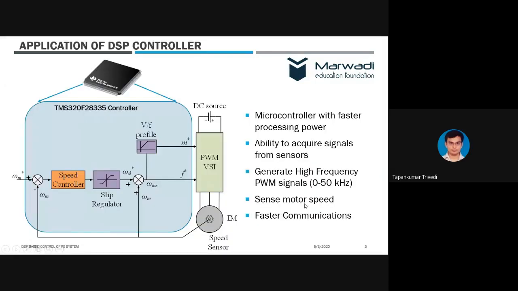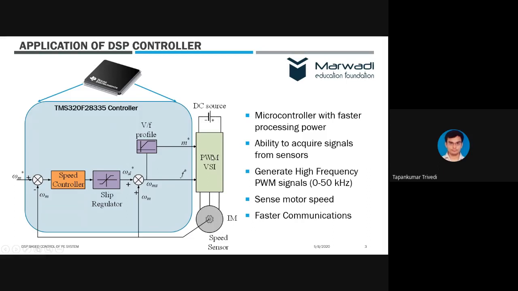Now, let us take an example of a basic drive, which we all study, because there are a number of participants who are undergraduate students, as well as a few participants from industry. So I will try to address all of them. There is a basic block diagram which we study in power electronics and drives.